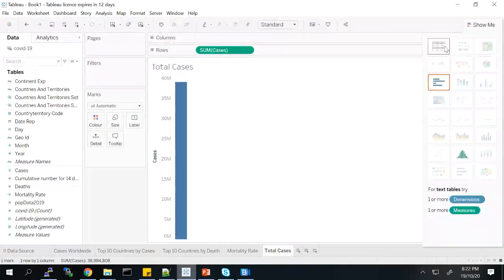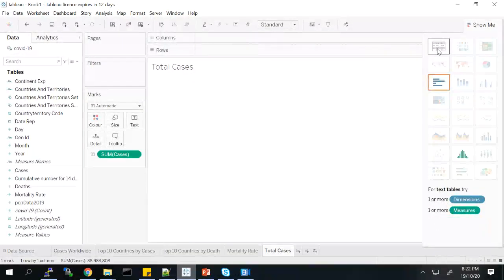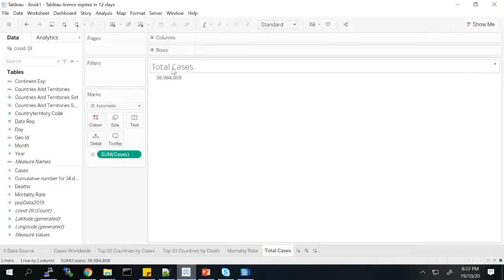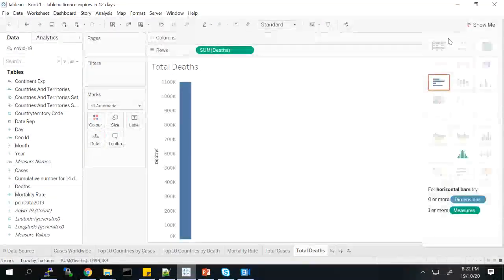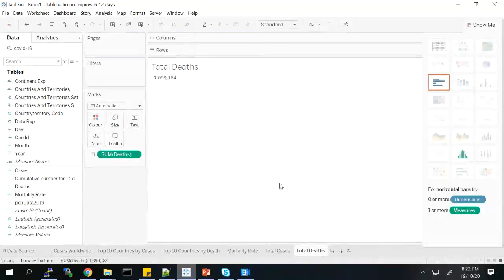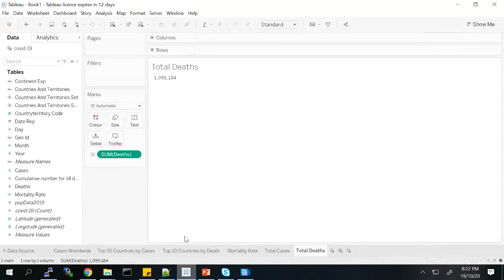By default it is giving me this bar chart, but I can go ahead and select this text format, which is the right representation of how I have to show it. So this is the number of total cases, and then I'll create one more called total deaths, which is again I'll just drag this over here and change it to a text format, so there is total deaths. So now I have considerable information by which I can create a dashboard.